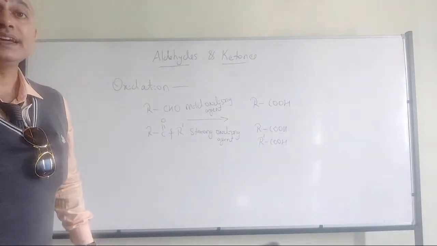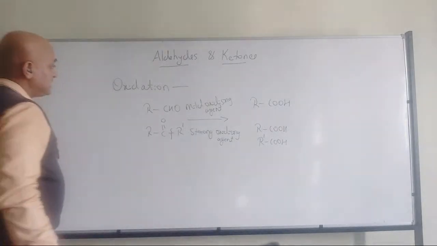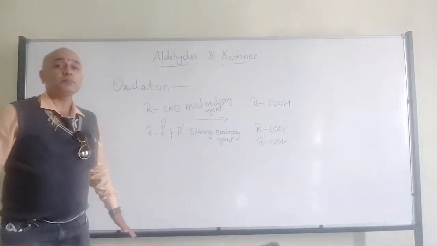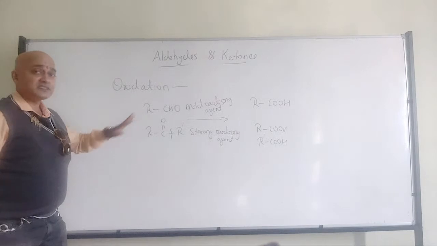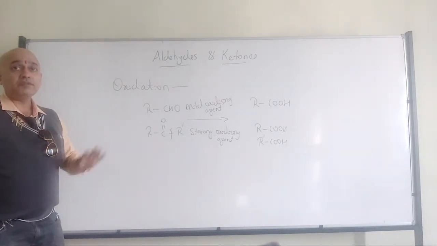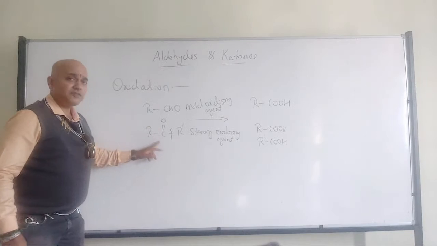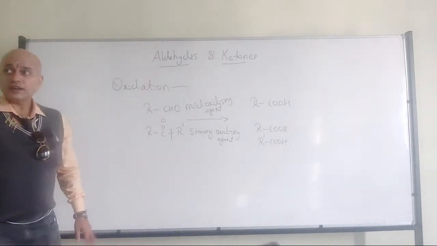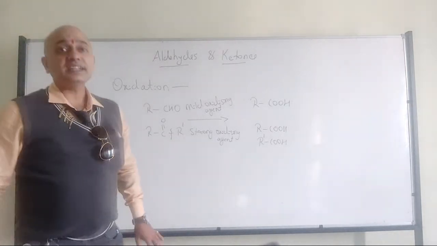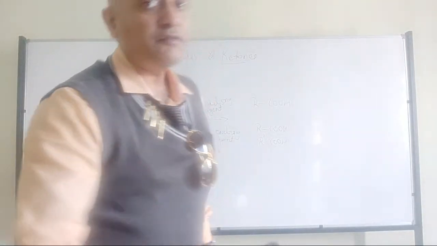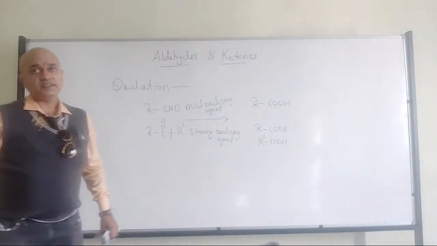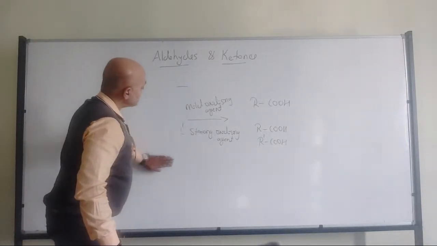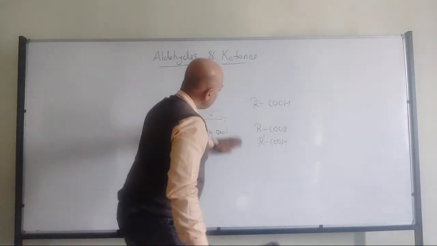So what I mean to tell here is, with respect to oxidation, for the conversion of aldehydes and ketones to their respective carboxylic acids, in aldehydes there is no cleavage of any bond between carbon and carbon. But in the case of ketones, there will be cleavage of the bond present between the carbons. Got my point? That's where aldehydes and ketones differ from each other with respect to oxidation. Anyway, we are going to discuss these reactions in detail in tomorrow's class. But any doubts?